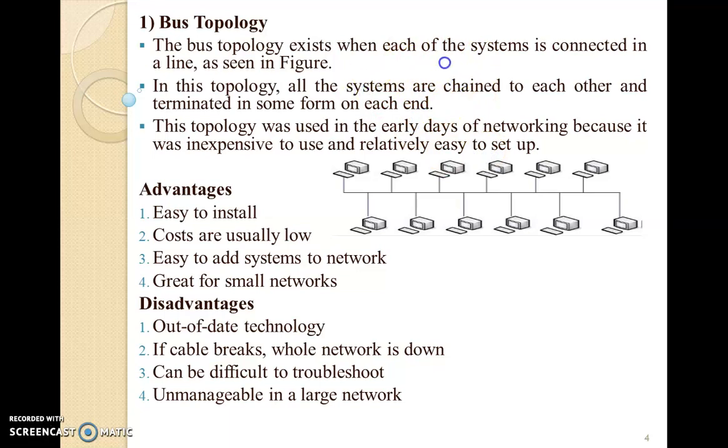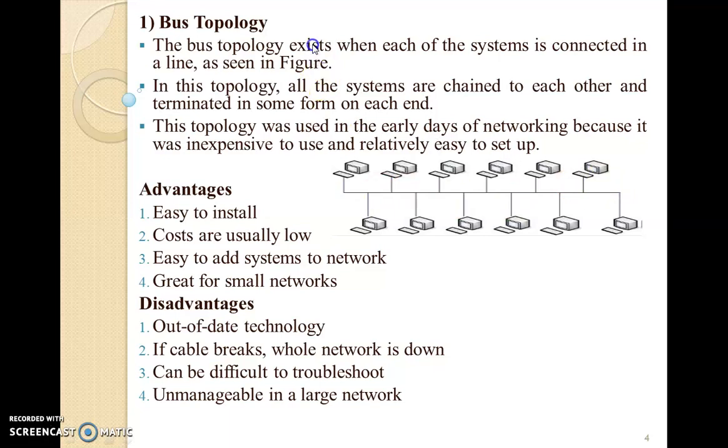As the diagram shows, the computers are connected one after another. There is one starting system and one end system. So this might be the start of your system, and this might be the end of your system.